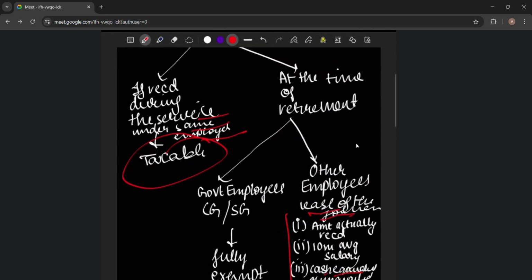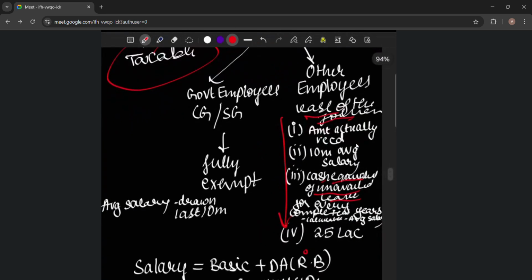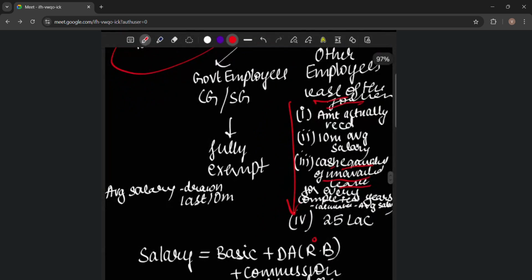First, if he is a government employee, state government or central government, the whole amount will be exempt. If he is in another employment, then the least of the following will be exempt: first, actual amount received; second, 10 months into average salary; third, cash equivalent of unavailed leave for every completed year.